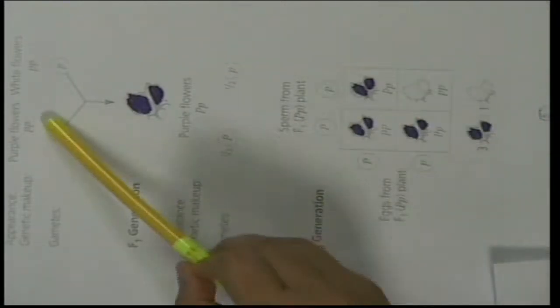That is the genetic constitution. Just below the white flower you see 2 small p's. That is the genotype of the white flower, whereas the phenotype of the white flower is white color. So when he crossed these two, 2 big P's and 2 small p's, what kind of gametes will these individuals produce? The plants with purple flowers will produce gametes of, if you can see in this slide, the P there. I'll just show this.